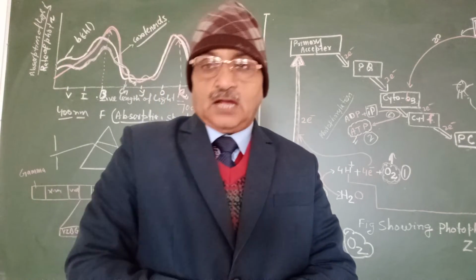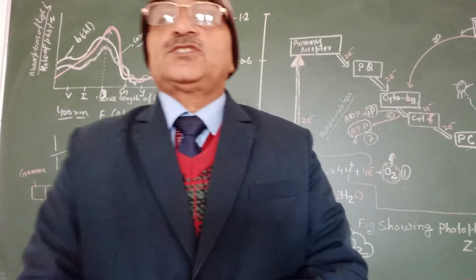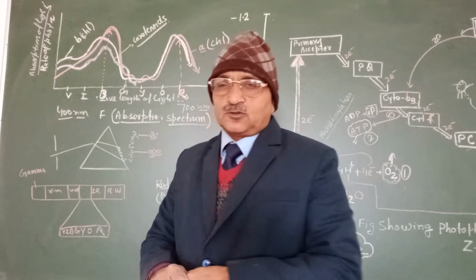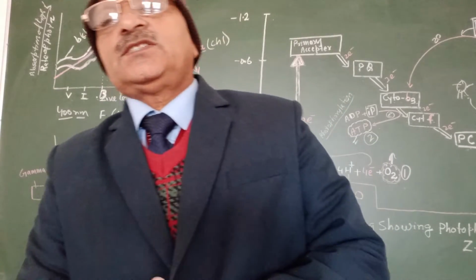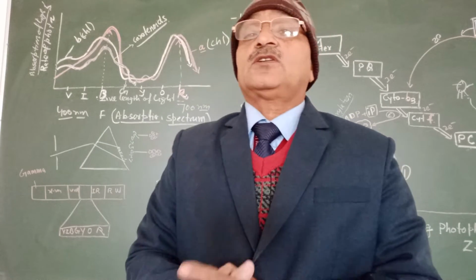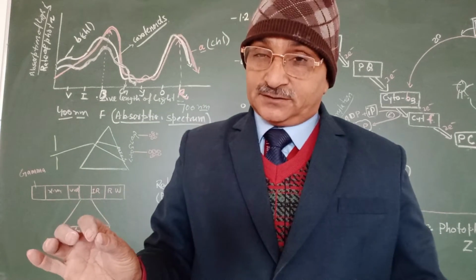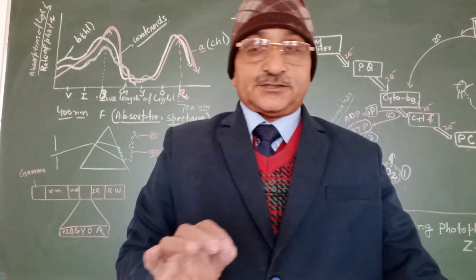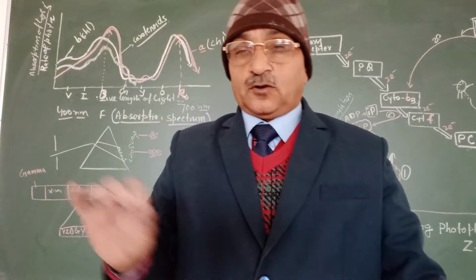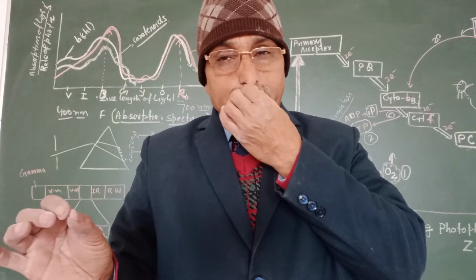Hello everyone, I am going to explain a very common topic, photosynthesis and the X-ray spectrum. What happens in photosynthesis? Photosynthesis is defined as the overall reduction of carbon dioxide, or conversion of radiant energy into chemical energy, or reduction of carbon dioxide in the presence of sunlight by chlorophyll or certain pigments to form carbohydrate, and oxygen is evolved as a byproduct.